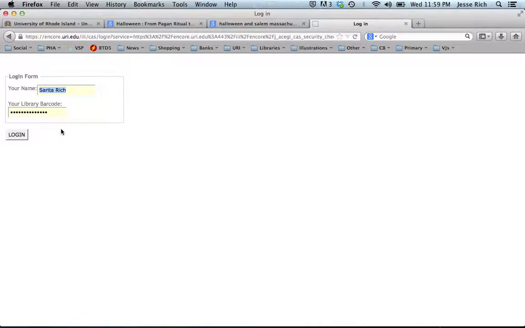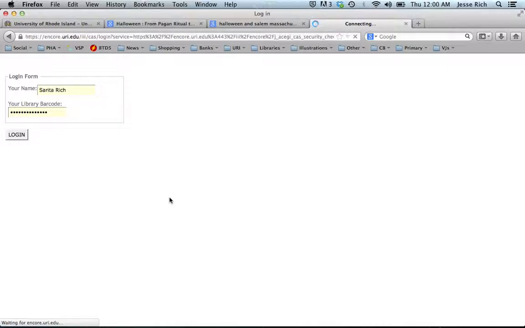So you just take your card to the library. There's a big long number that starts with a 2 at the bottom of your card, and you may need to register that to check out a book. So this screen will come up if you're trying to get books from off campus. Mine's already registered, so I'm going to click Login.